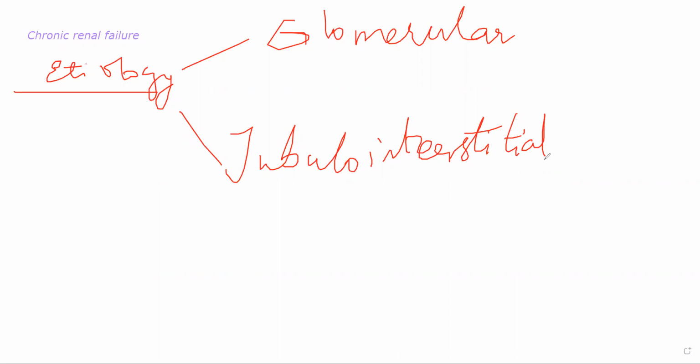One or the other type of glomerulonephritis the patient already has is developing into chronic renal failure. So they are already suffering from a glomerulonephritis which is developing into chronic renal failure. GN, prolonged GN into CRF.